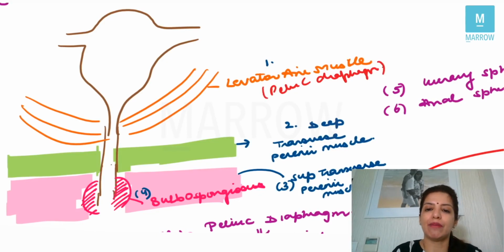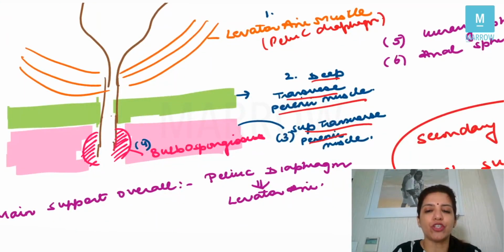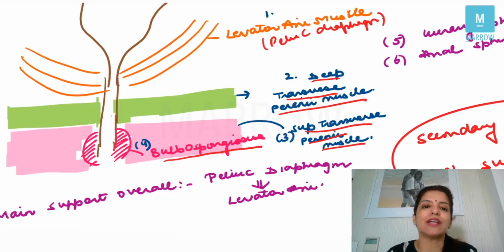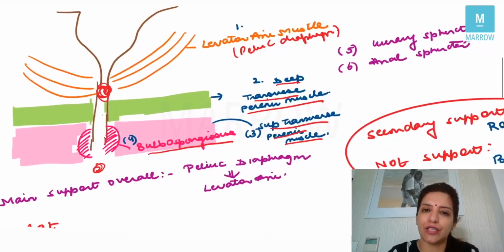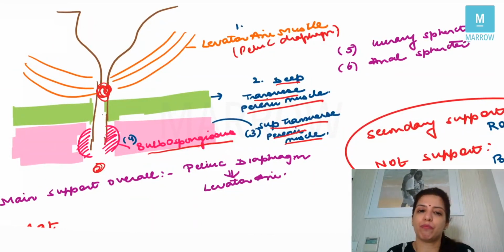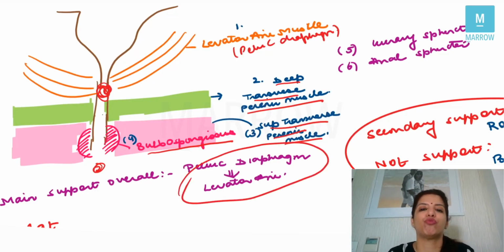Just below the levator ani muscle, we have the deep transverse perineal muscle, and then we have the superficial transverse perineal muscle and the bulbospongiosus muscle. Apart from this, some support will also be provided by the urinary sphincter and by the anal sphincter. So these are all the muscles which support the uterus. Amongst the muscles, the most important one is the levator ani muscle, and overall also the main support of the uterus is the levator ani muscle, which forms the pelvic diaphragm, right?